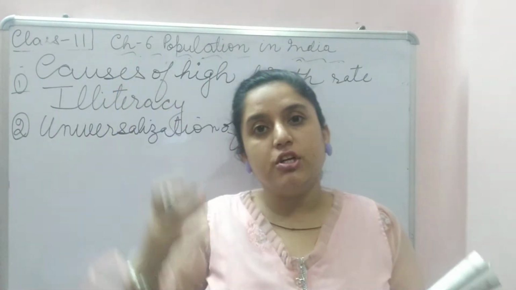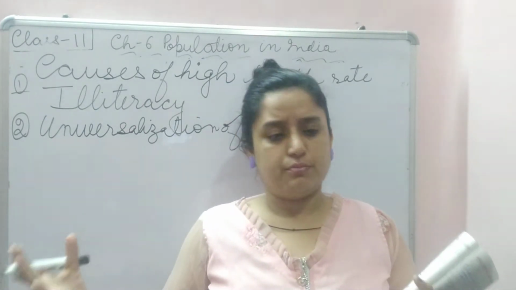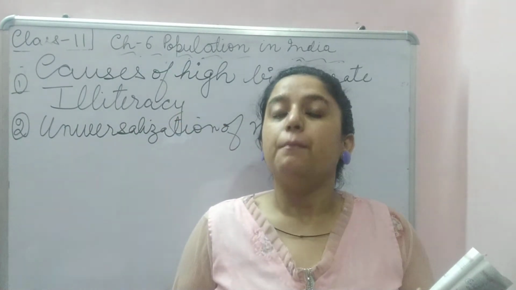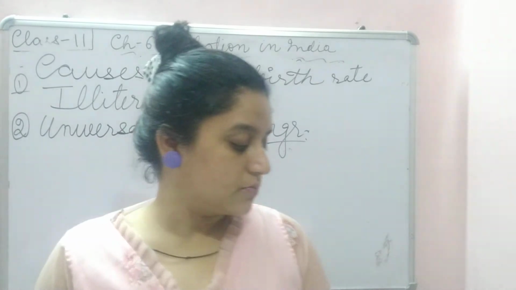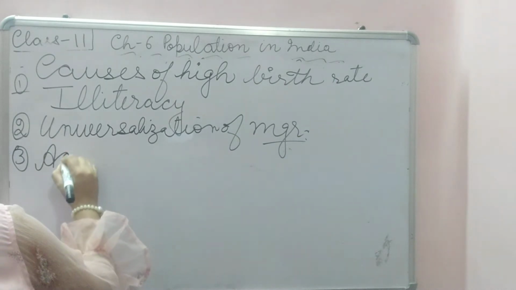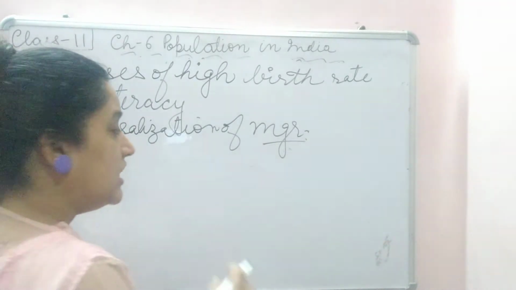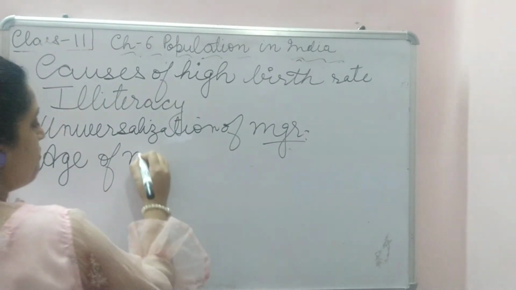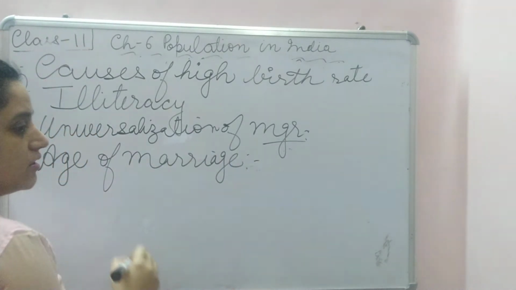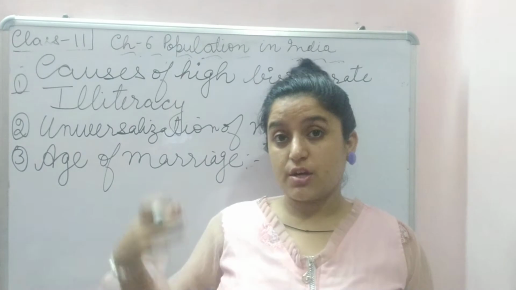Marrying is not the only factor causing a high birth rate. Producing children without family planning has raised India's population, which is a matter of concern. Age of marriage. In India, the age of marriage for women is 18. As compared to other countries, India's age to marry is quite low.